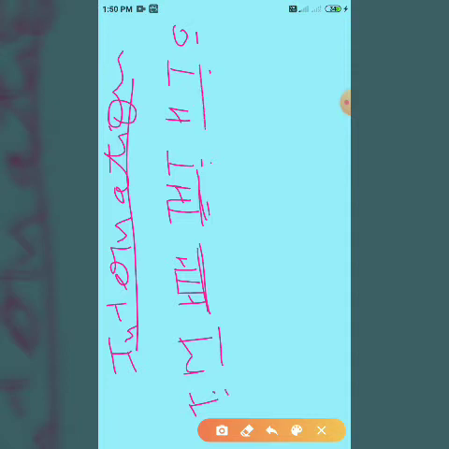Means after 3 digits, its unit will change. This is 1,000, 10,000, and 100,000, then million, 10 million, 100 million.